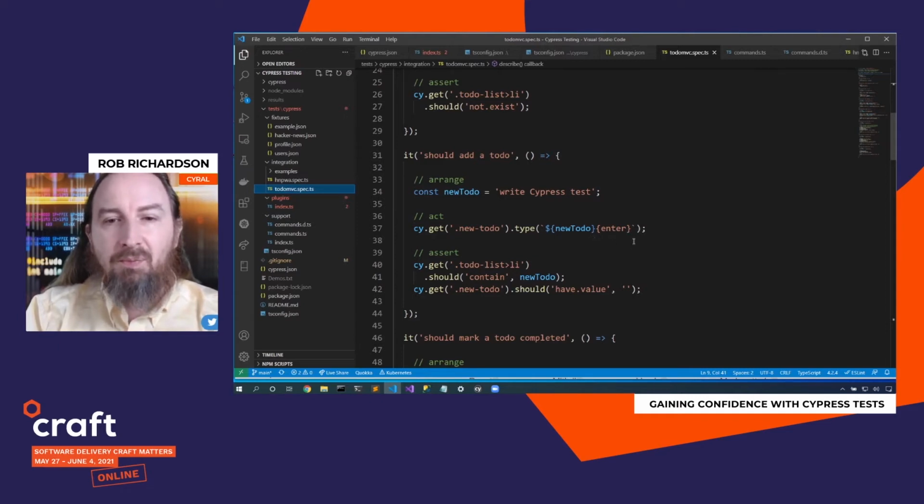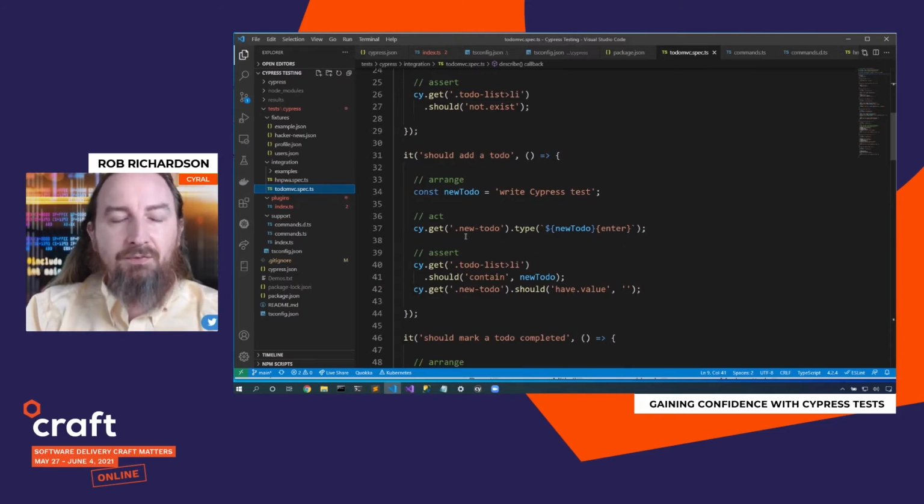Now notice that this curly brace enter is not blue. It doesn't have the $ in front of it, so it's not swapped in by JavaScript. But it is that magic word that Cypress knows to push the enter key. We could push function keys. We could push shift, control, all of the other interesting keys. And in this case, I chose to push the enter key.